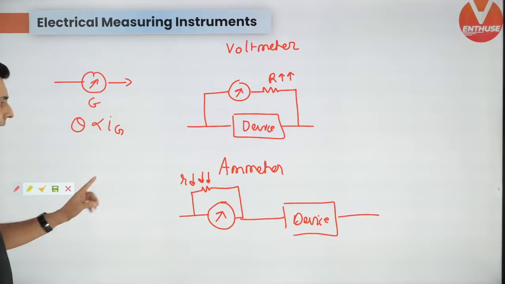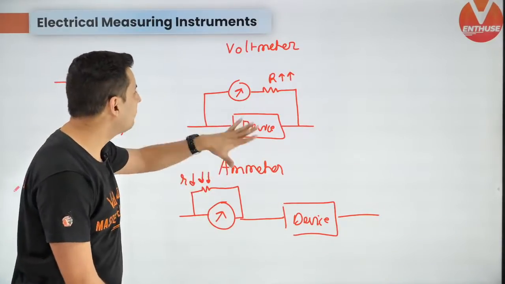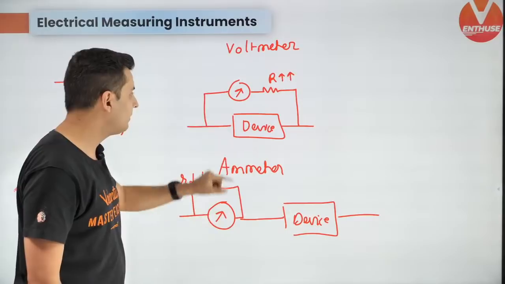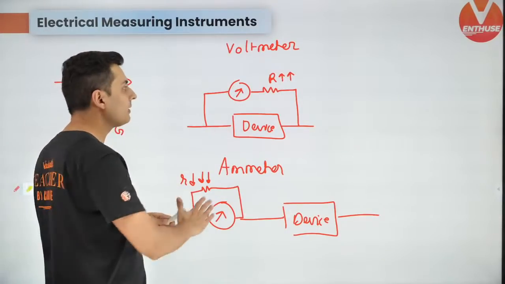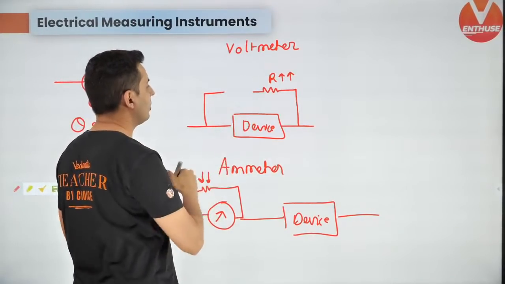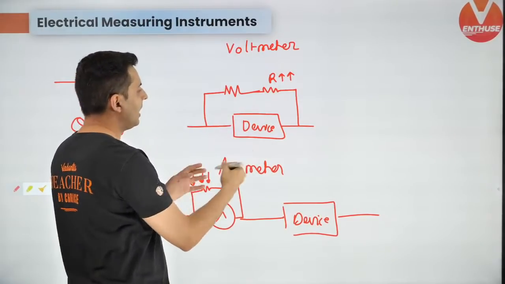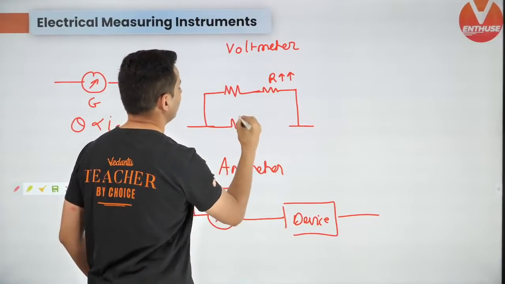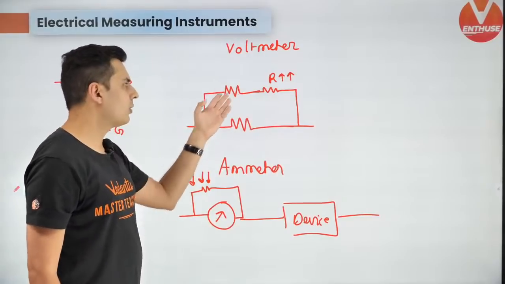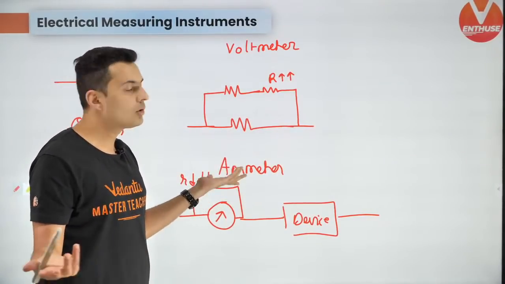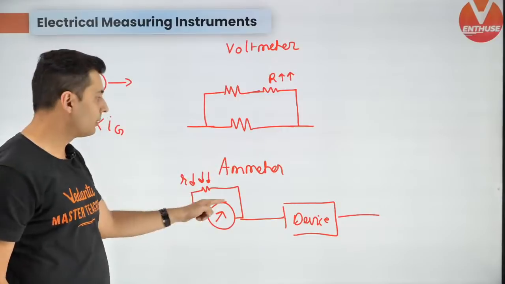And what do you do to solve problems? Solve it like a usual resistor problem. The coil resistance of the galvanometer will be given. So replace that galvanometer with a resistance and replace this device with another resistance. Now, doesn't it look like a normal resistor problem? Solve it normally. There is no need to be scared of voltmeter and ammeter.